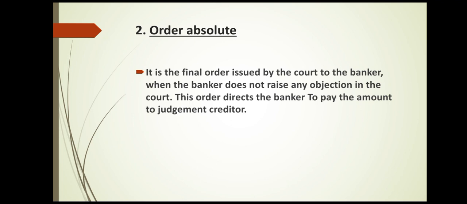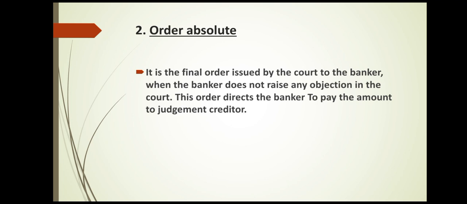That is, if the banker does not attend the court and state any objections, at that time the court will issue another notice called order absolute. So whenever this notice is received by the banker, the banker has to freeze and make the payment to the judgment creditor.